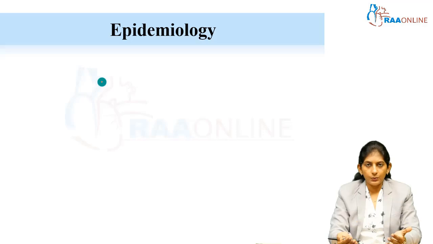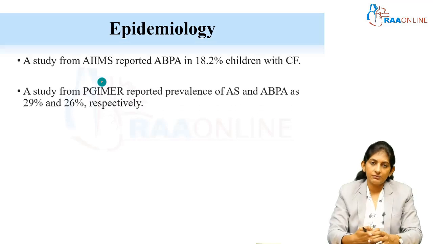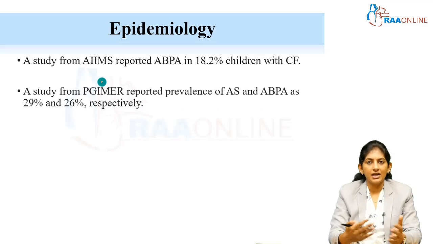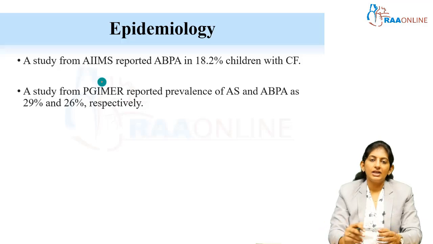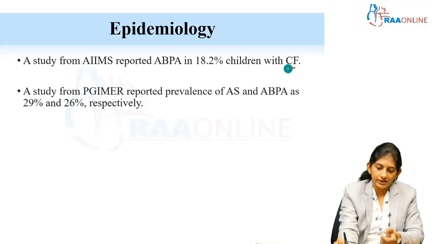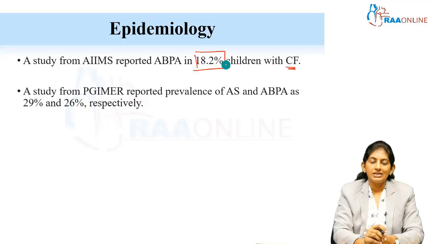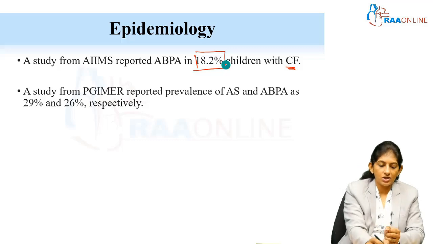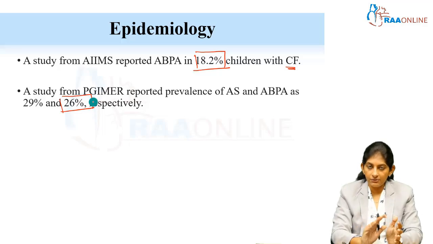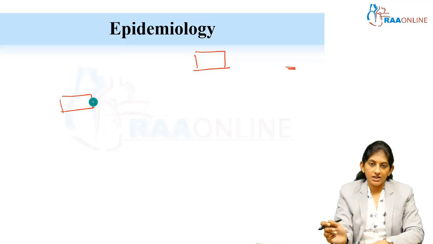There are many worldwide studies, but I have quoted two studies from our country, one from AIIMS and another from PGIMR. The study from AIIMS reported ABPA in children with cystic fibrosis at around 18.2%. A study from PGIMR reported the prevalence of ABPA and allergic sinusitis. ABPA was reported around 26%. So it is being frequently reported nowadays.